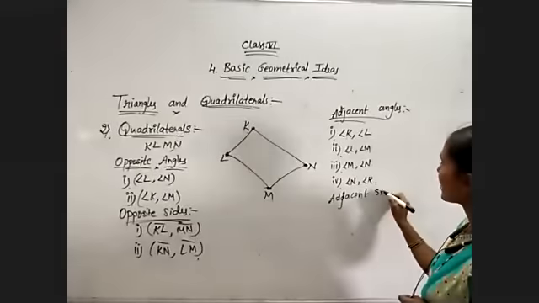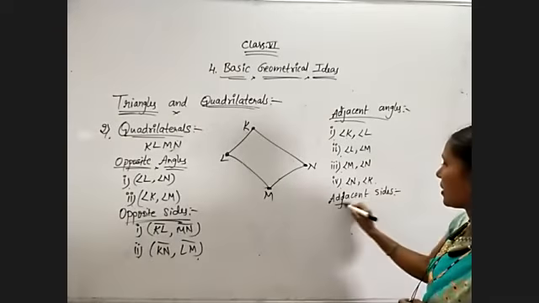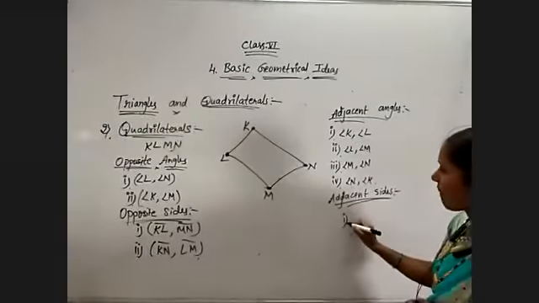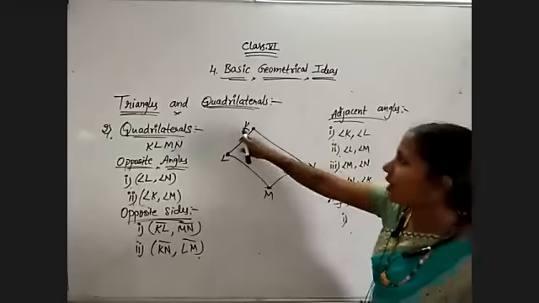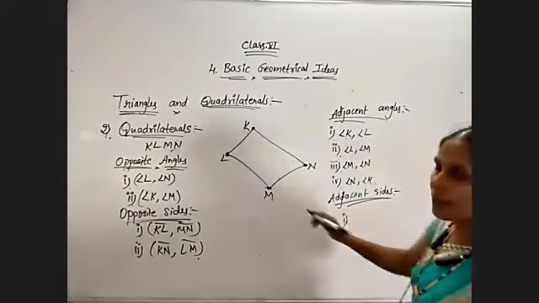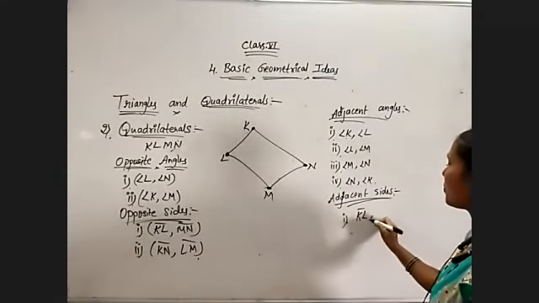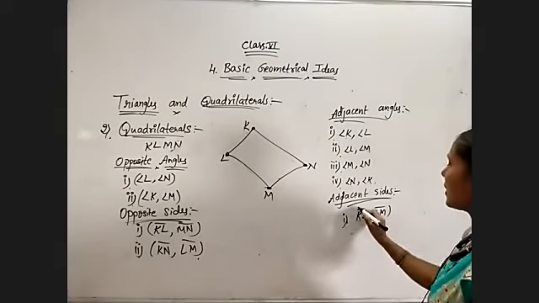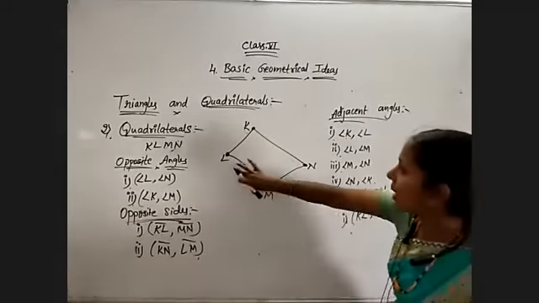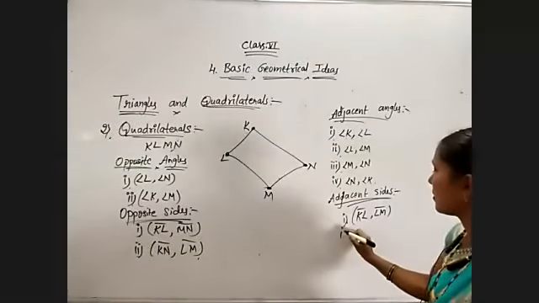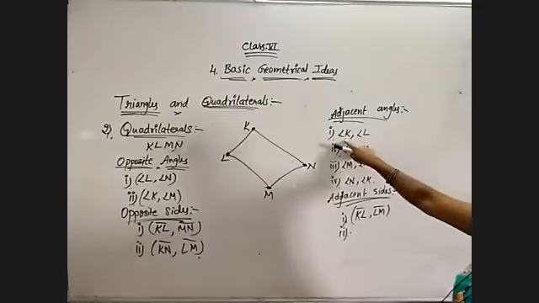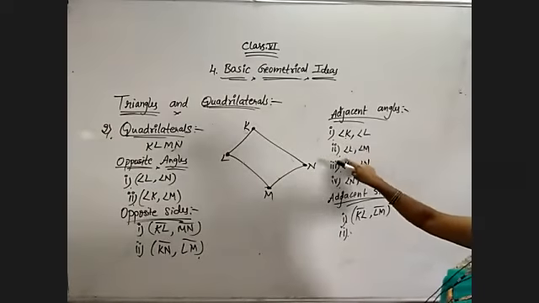Adjacent sides. Here also you will get four pairs. First pair is KL, LM. Line segments KL and LM. And LM and MN. Wherever you have stopped, K and L, from L you have started the second one.